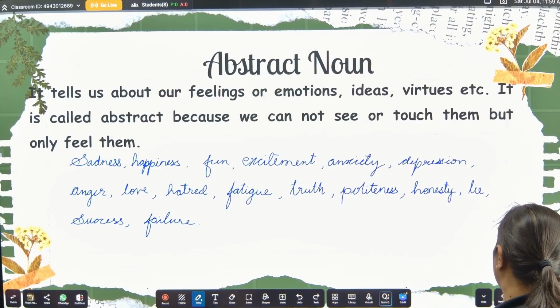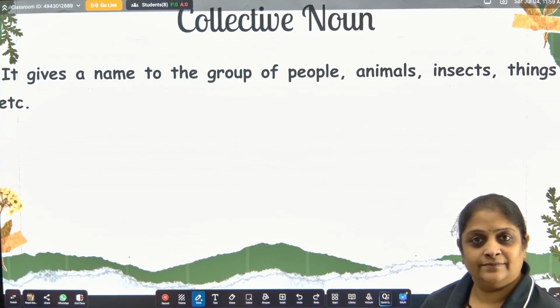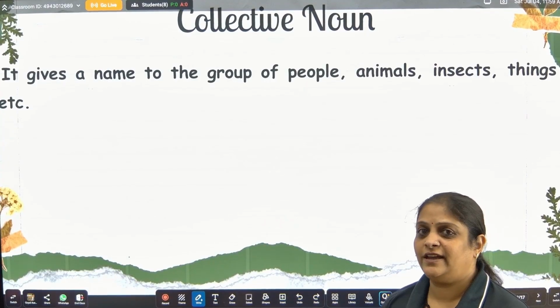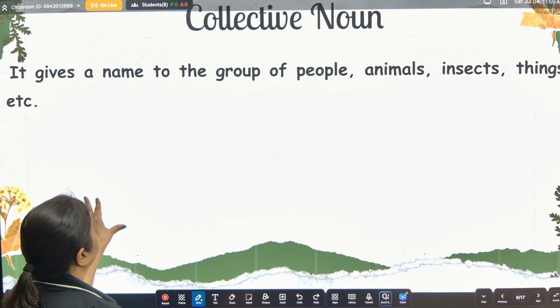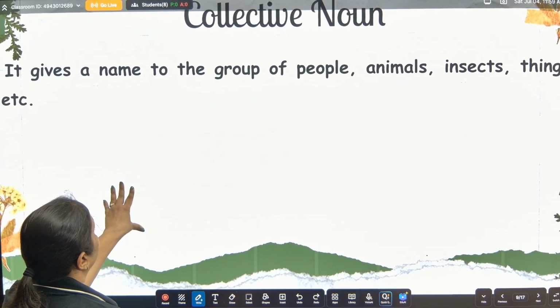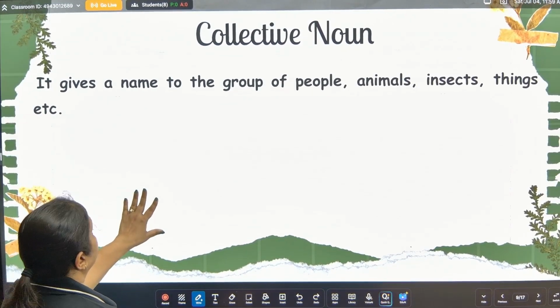Now let us go to the next type of noun, collective noun. They are very interesting and very easy to remember. Okay. Now let's see the examples.